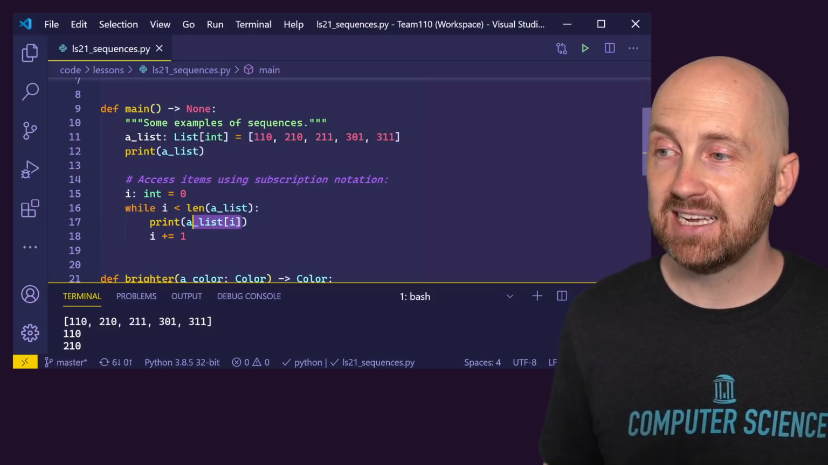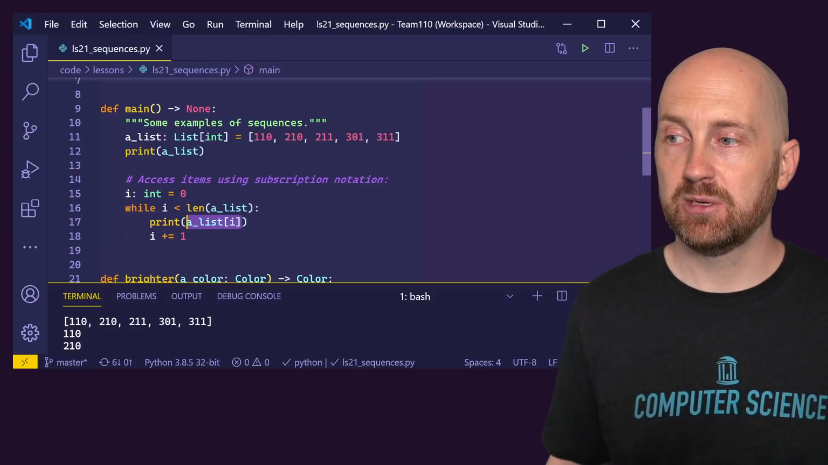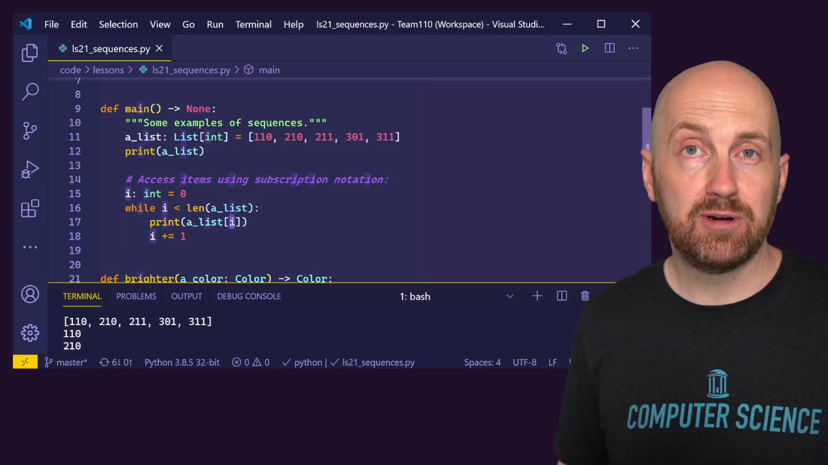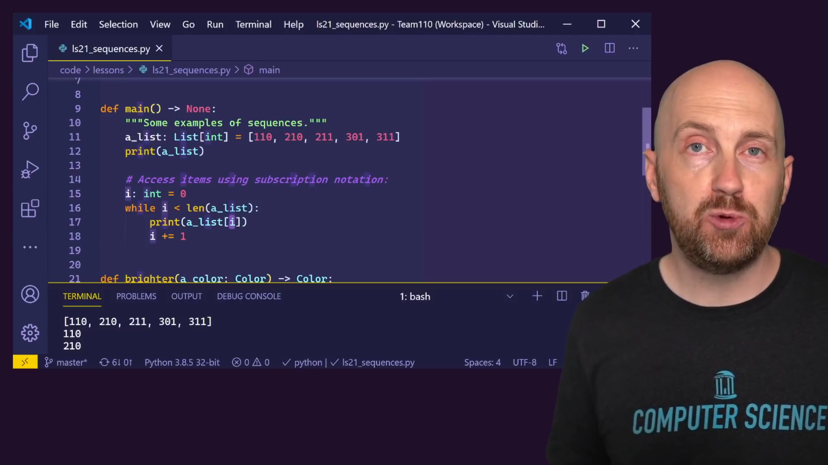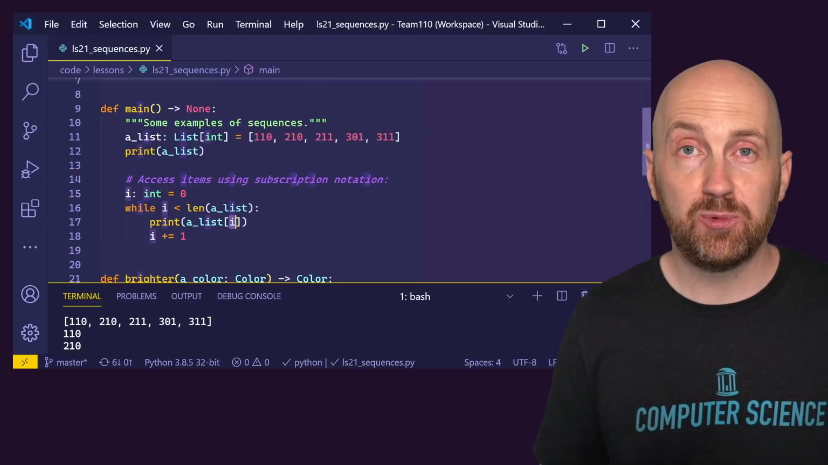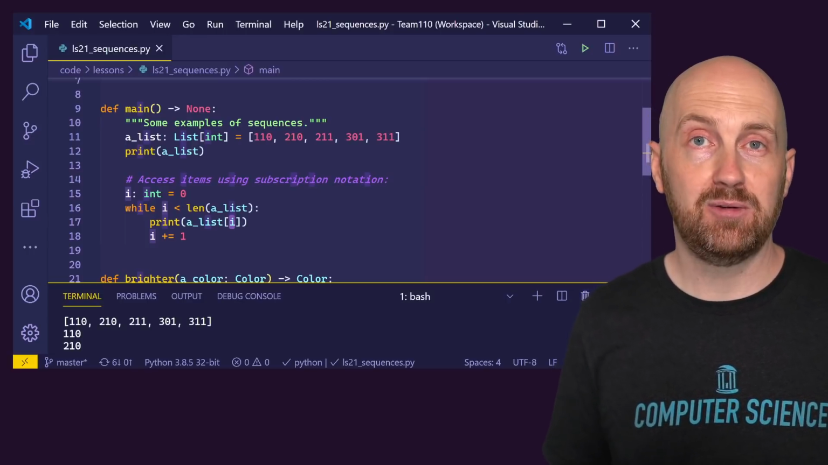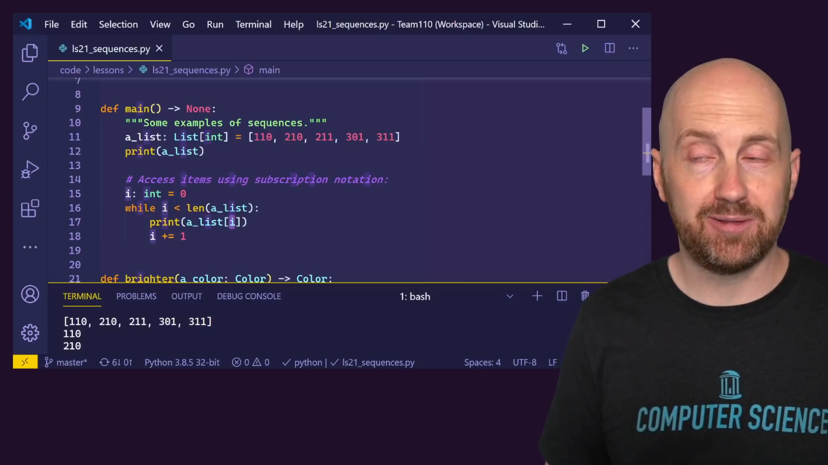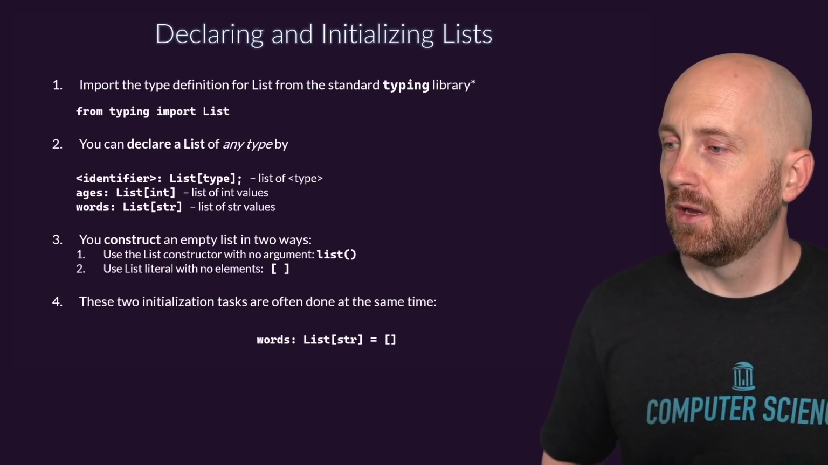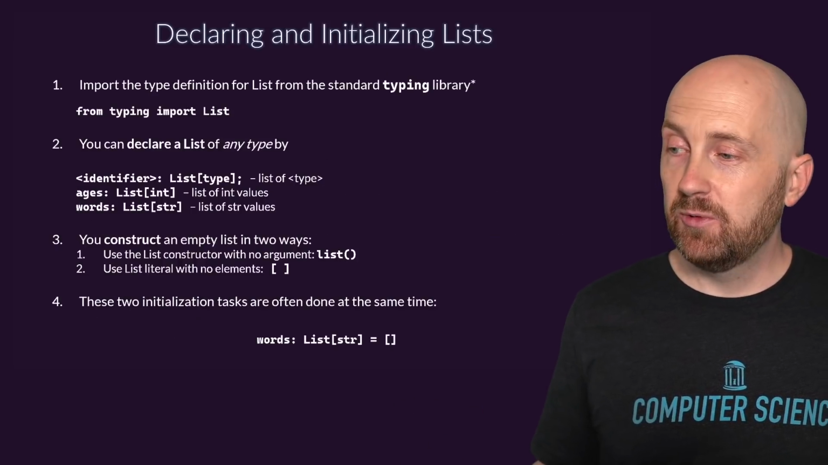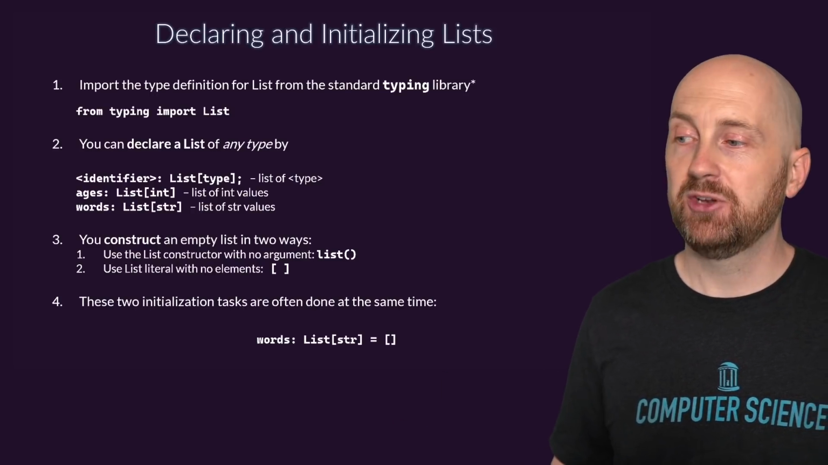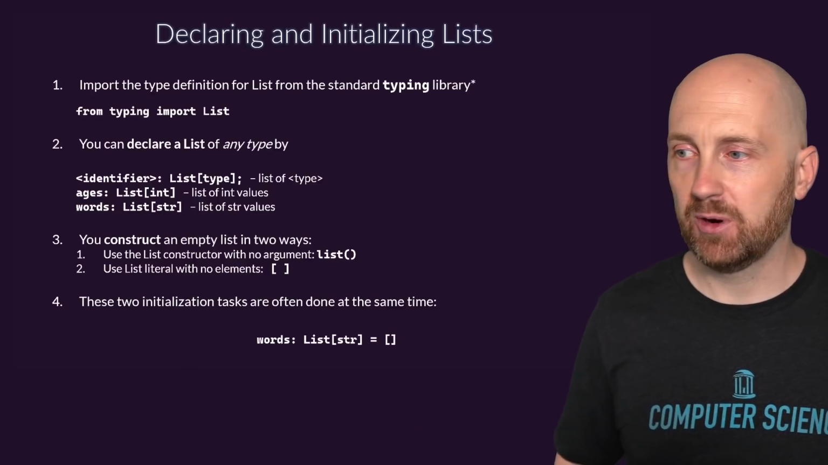This is how we access individual items in a list with our subscription notation. And notice that this index is an integer expression. So we can compute things here. We could have more complex arithmetic happening here. And this is where some of the magic happens when we're processing lists and creating algorithms for lists. All right. So just as we saw, if we wanted to initialize an empty list that has no items in it to begin with, we could do so with just an empty set of square brackets.